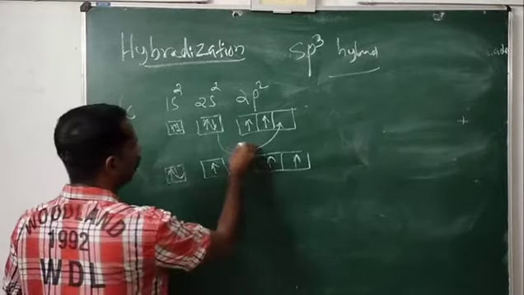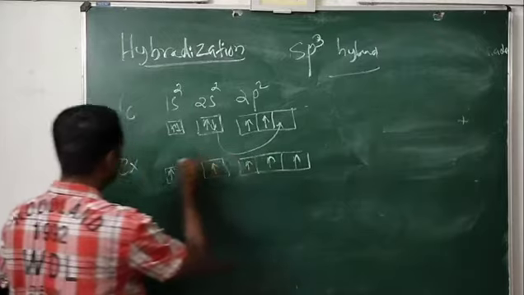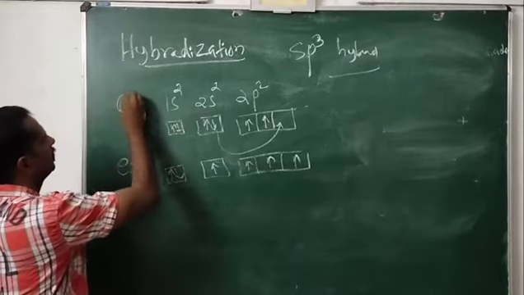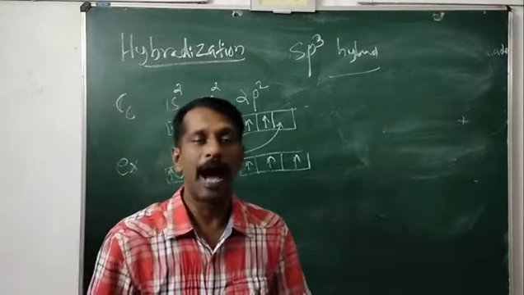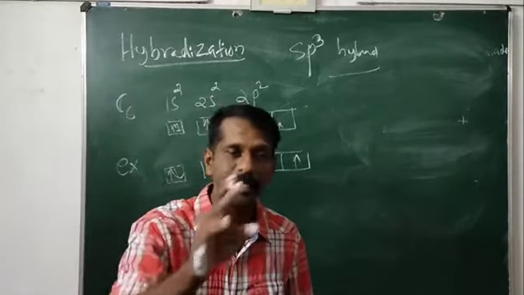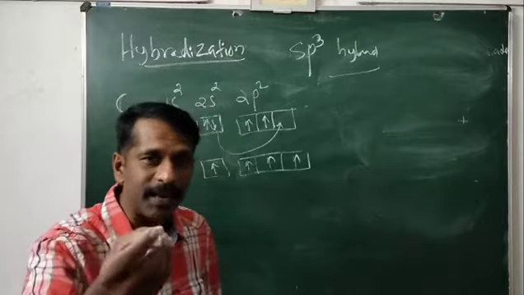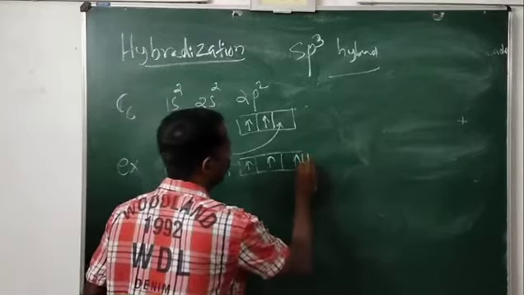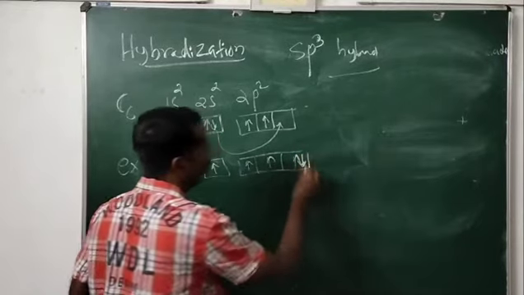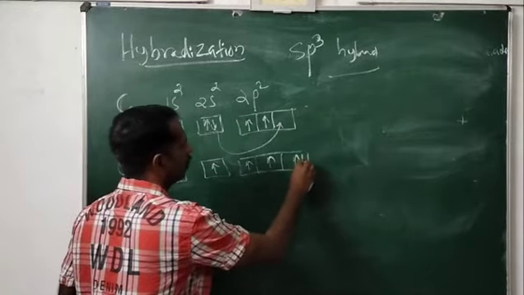Now you can see that this will undergo hybridization. Of course this is carbon, but we know that in a carbanion, carbon has a negative charge. That means it has an extra electron, so that electron will be here. You can see one more electron is here.